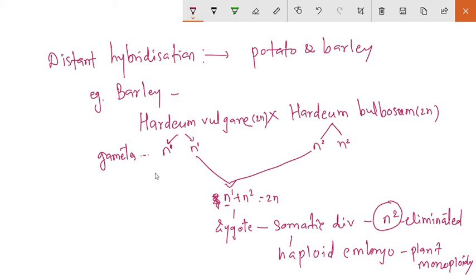So that is the monoploid. Next is the anther or pollen culture. It was first demonstrated in the tobacco plant.